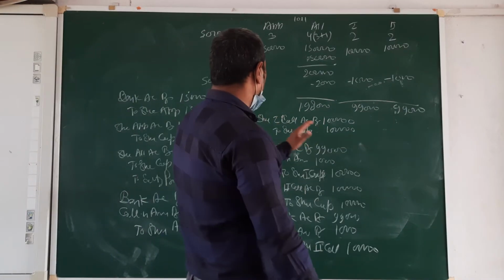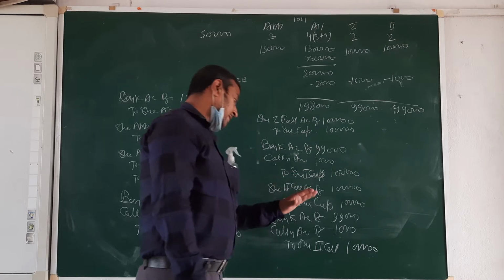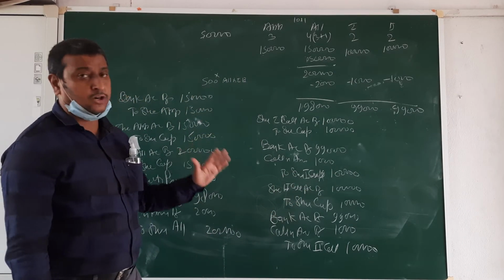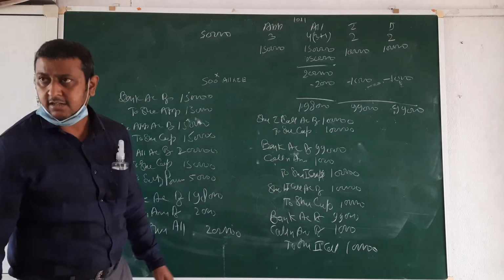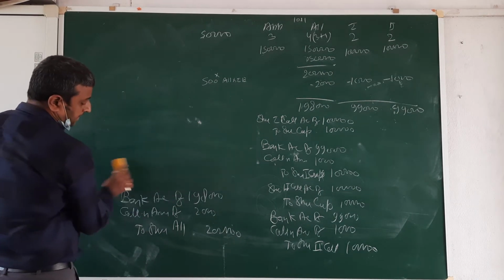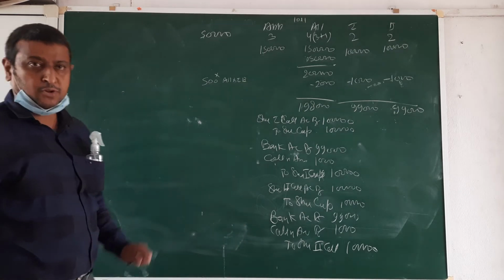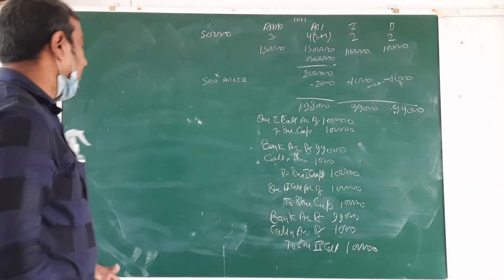First call account debit to share capital, bank account debit, calls in arrear to share first call. Share second call account debit to share capital, bank account debit, calls in arrear to share second call. Now we are going to do the entry for forfeiture of the shares. Is it clear up to this point? Go for the next.